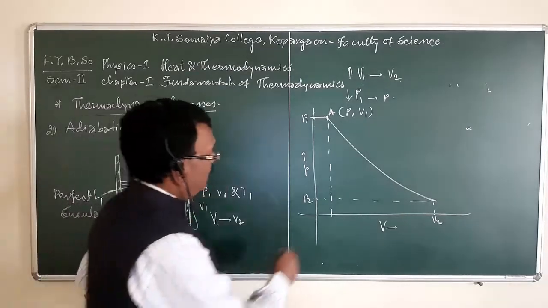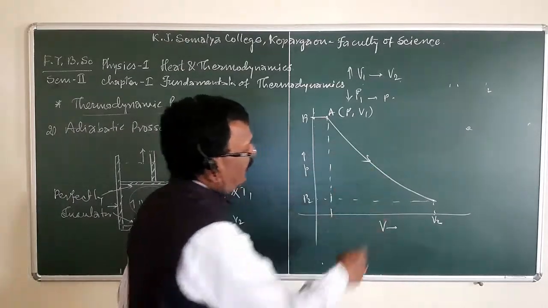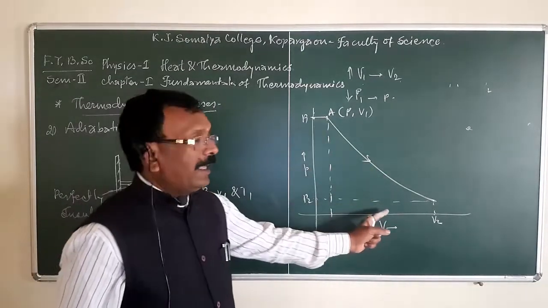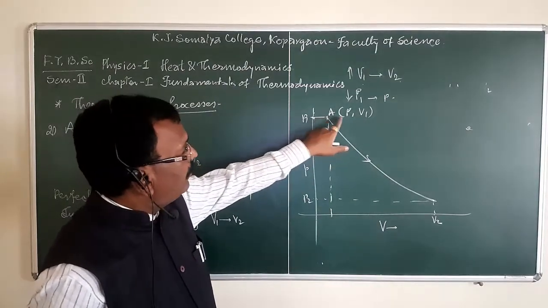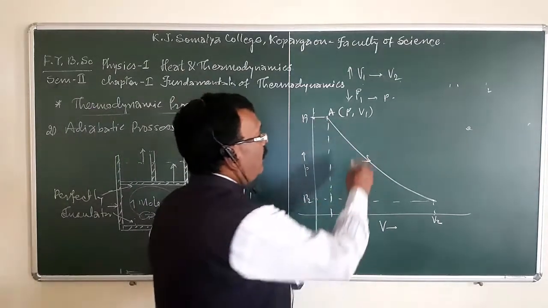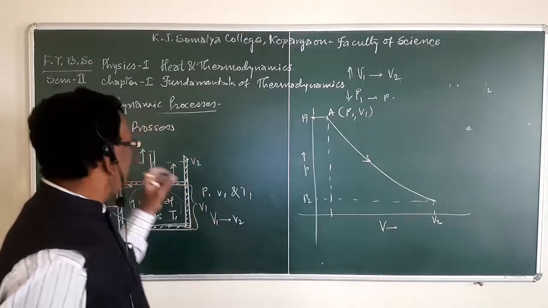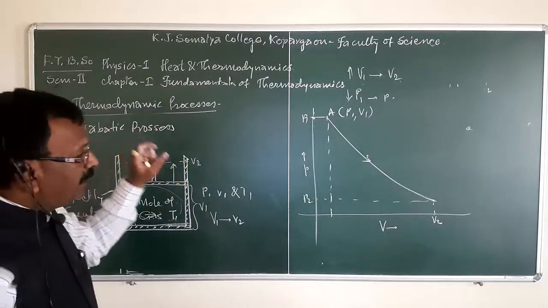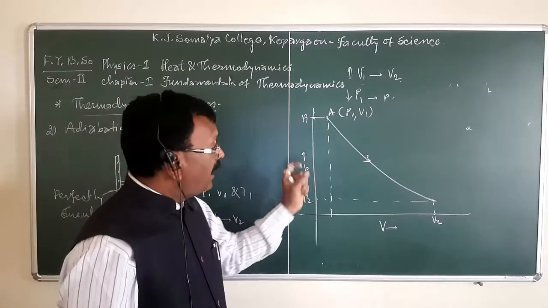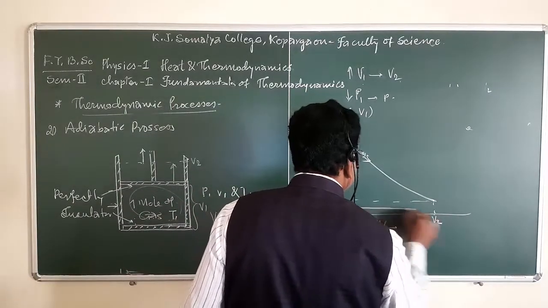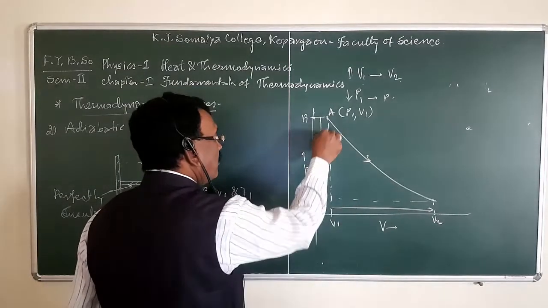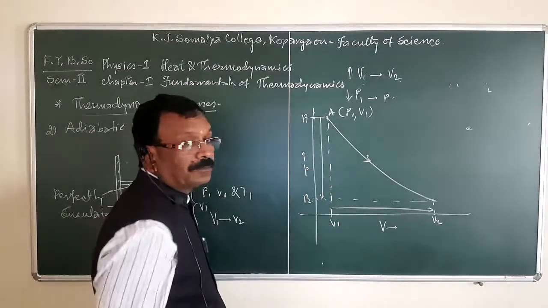The same process is shown in this diagram, that is, the graphical change. At the initial state, the pressure of the gas is P1 and the volume of the gas is V1. When we adjust the pressure on the piston and expansion of the system takes place, volume increases from V1 to V2 and pressure decreases from P1 to P2.